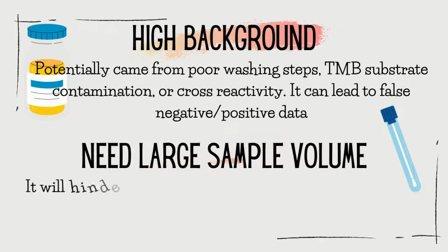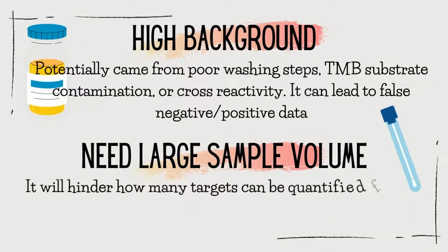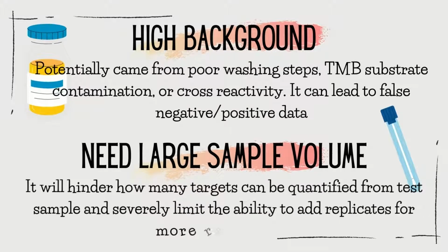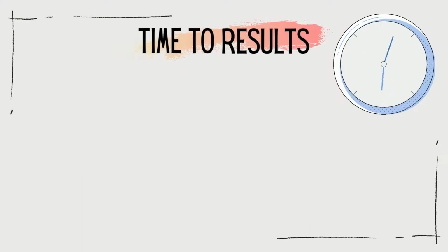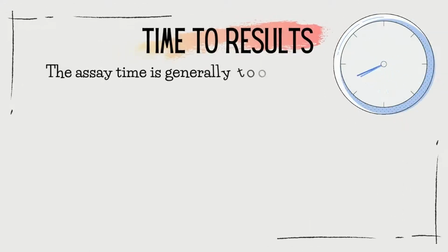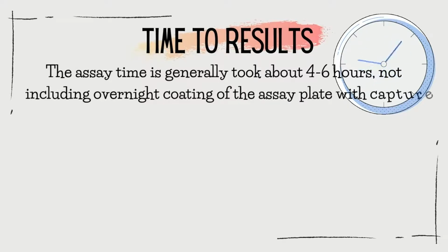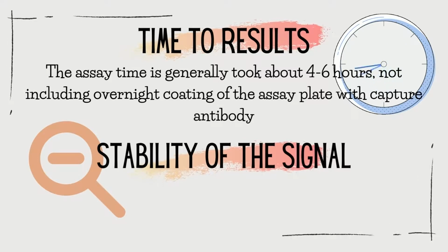Need for large sample volume. It will hinder how many targets can be quantified from a test sample and severely limit the ability to add replicates for more reliable results. Time to results. The assay time generally takes about 4 to 6 hours, not including overnight coating of the assay plate with capture antibody.